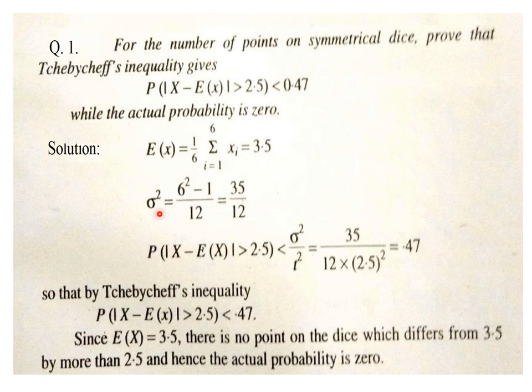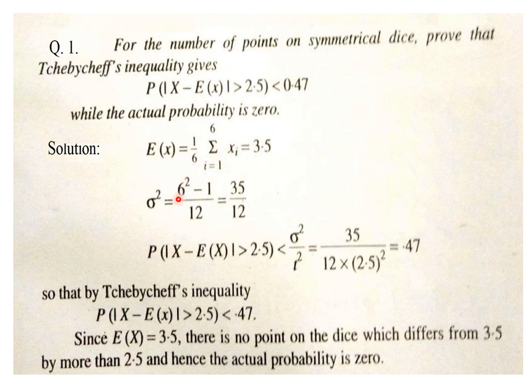And then sigma square, the variance. As we are talking about the number of points on a dice, meaning the first 6 natural numbers, for the first n natural numbers the direct formula of variance given in statistics is n square minus 1 upon 12. Remember that for the first n natural numbers the formula of variance is always n square minus 1 upon 12, and here we are talking about the first 6 natural numbers as the number of points on a symmetrical dice.